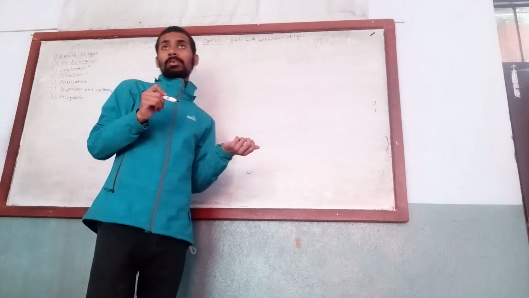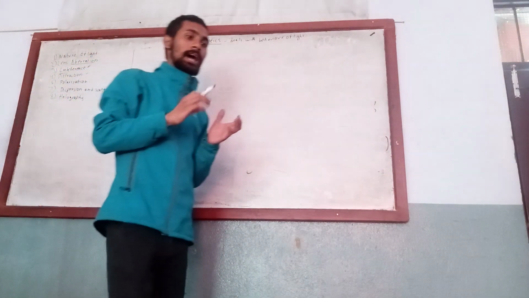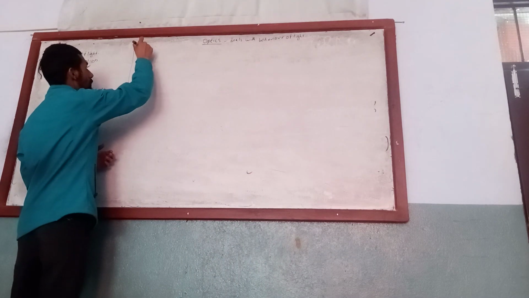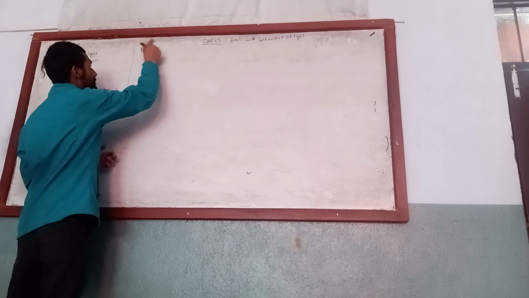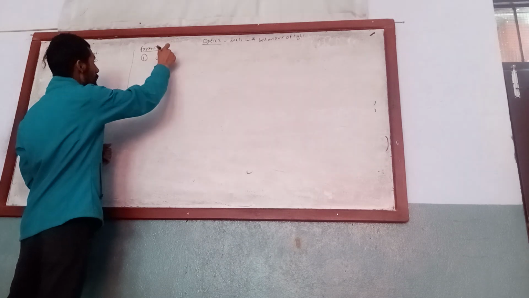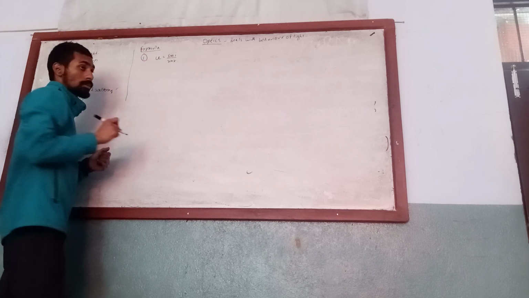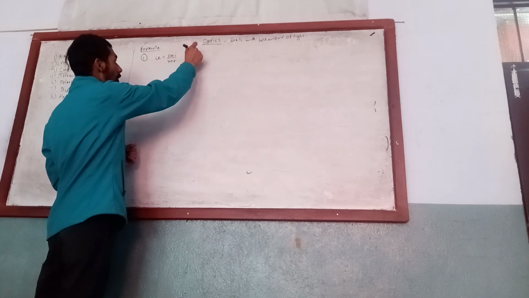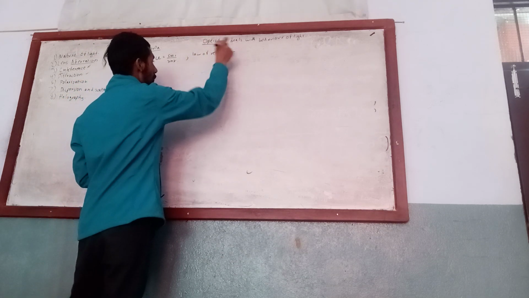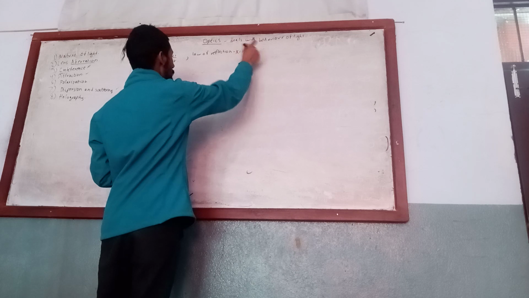Now we have some important formulas which are required and which are very basic. The first formula we need everywhere is mu is equal to sin i upon sin r. And second is the law of reflection. In the law of reflection, the angle of incidence is equal to the angle of reflection.